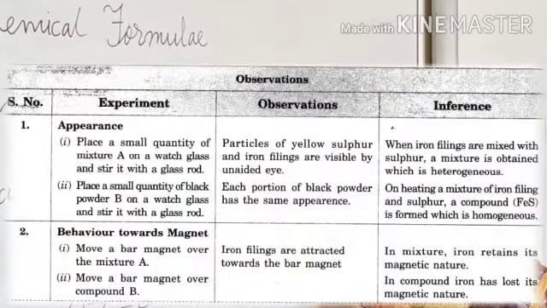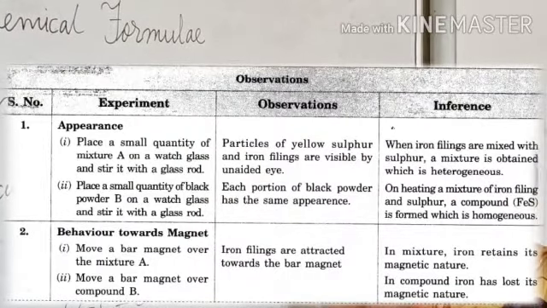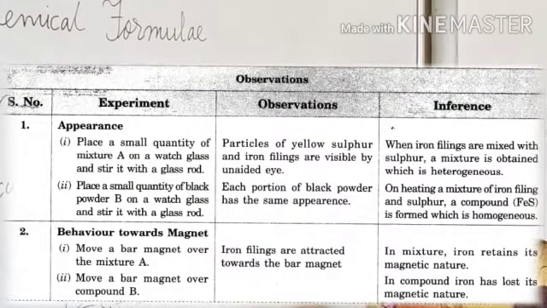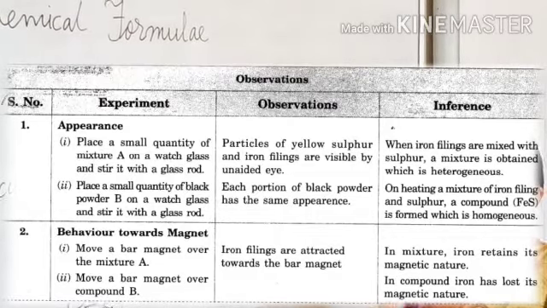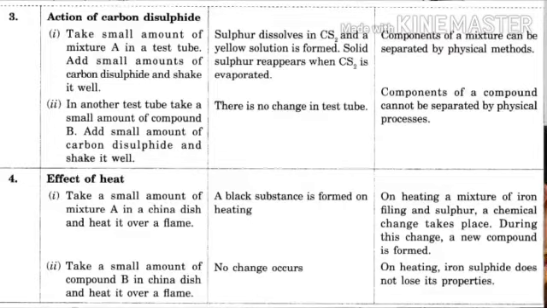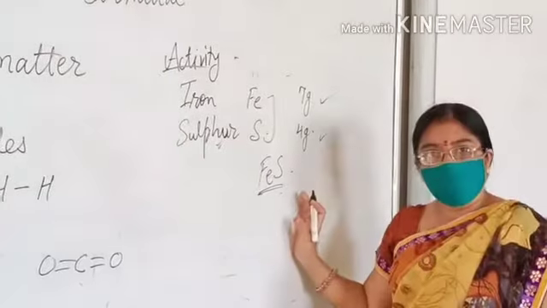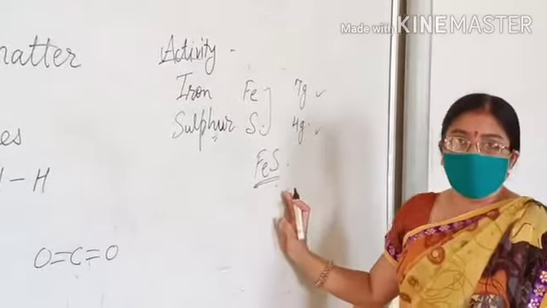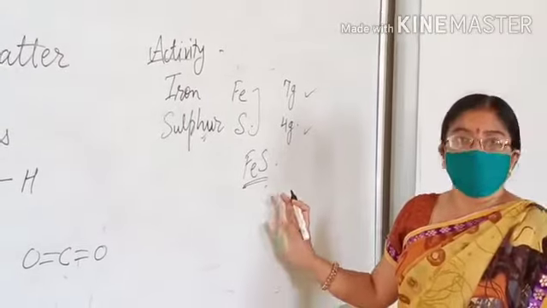Again we do the magnetic test, but this time the iron particles do not come out, and we do not see the yellow sulfur particles either. This shows that the constituents of a mixture retain their properties, but the constituents of a compound do not retain their properties and have been changed.